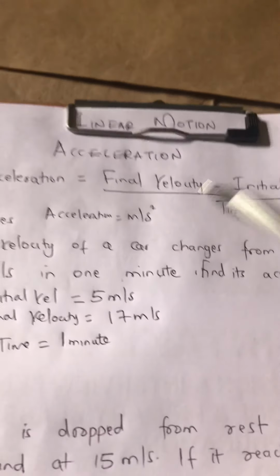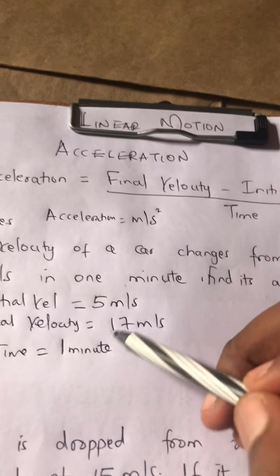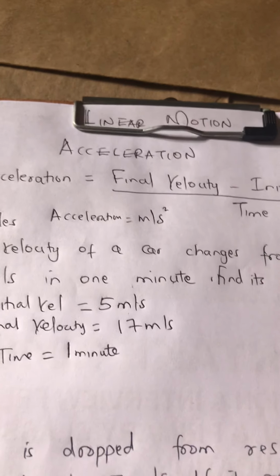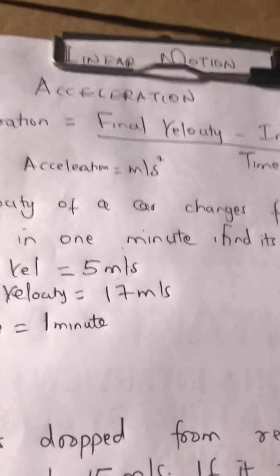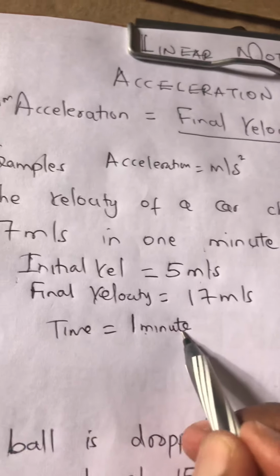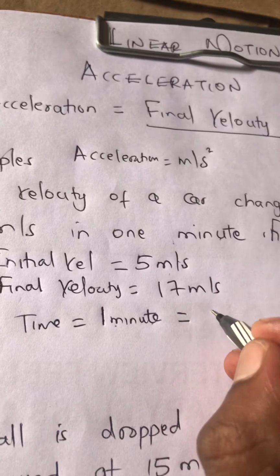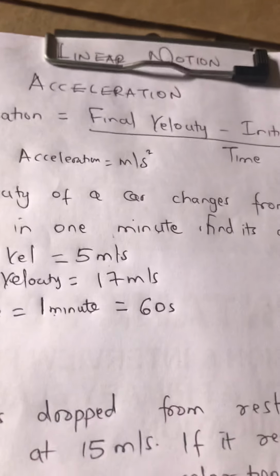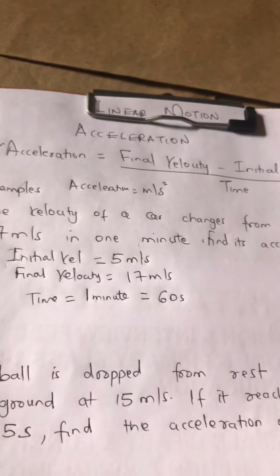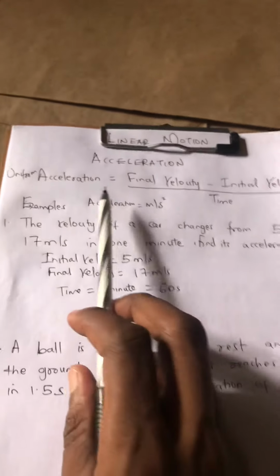So tunahitaji vitu zote zikuwe in meters per second na pia in seconds. So we have to convert 1 minute to seconds, and we know that 1 minute is 60 seconds. Hapo sawa? Nice one.